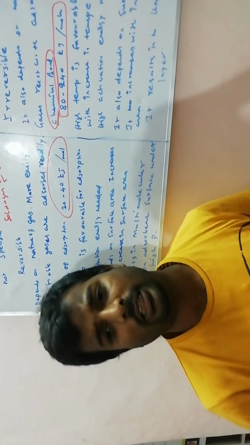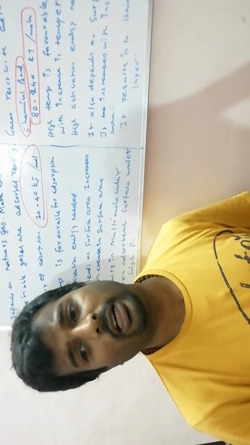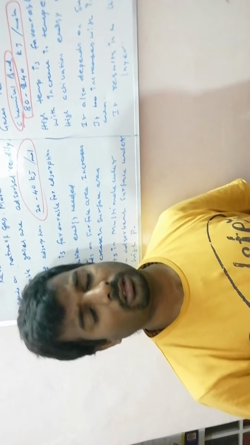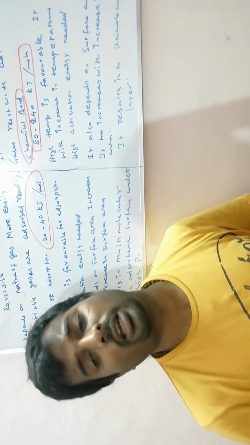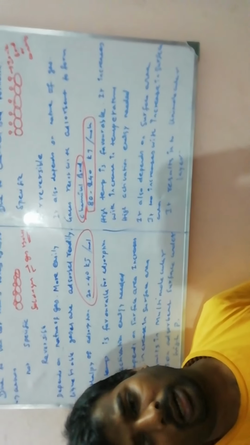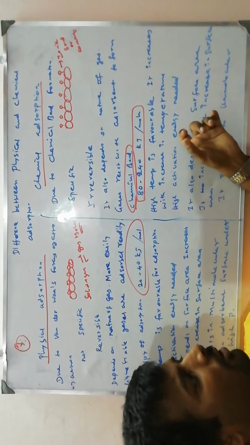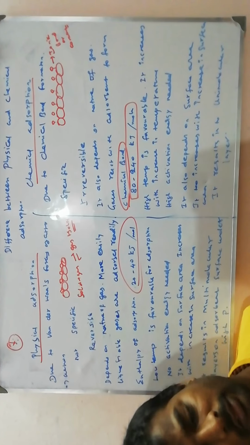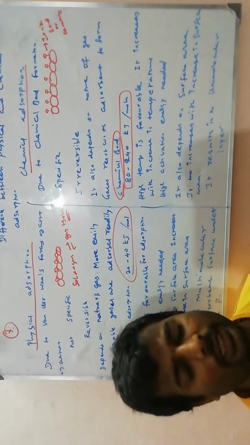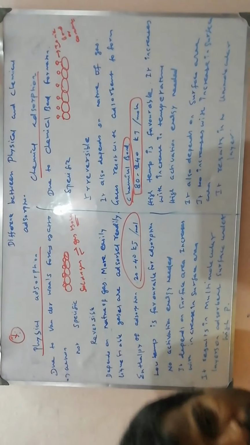In chemical kinetics also we learn that activation energy is nothing but the energy required for the formation of the intermediate complex. So here also a chemical reaction takes place, so the reactant will give an intermediate and afterwards the product. The reactant will react with the catalyst to form an intermediate, and the intermediate will give the product. So it needs activation energy.